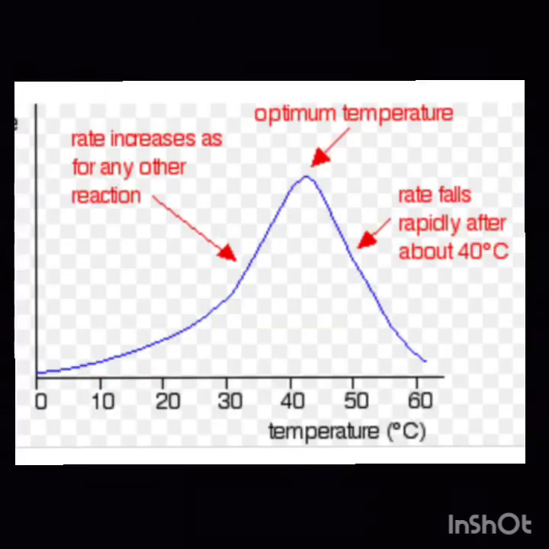So here is a graph on which the x-axis is the temperature and the y-axis is the enzyme's activity. At 0 degrees C, the enzyme's activity is also low. As you move towards the highest peak of the curve, this is the optimum temperature, which in humans is 37 degrees Celsius. When you move down the curve, you will notice that the enzyme's activity is lost, and this is known as denaturation of enzymes.